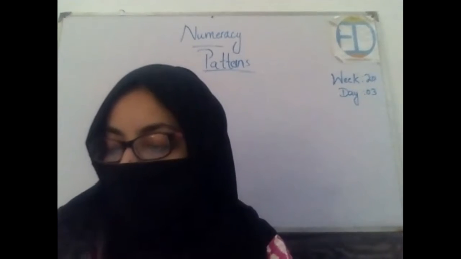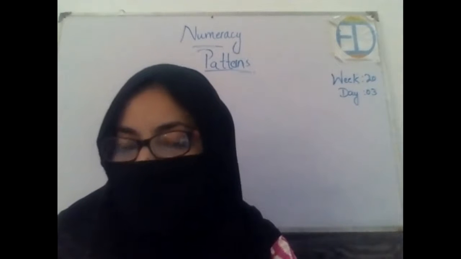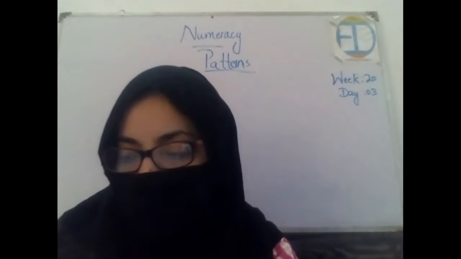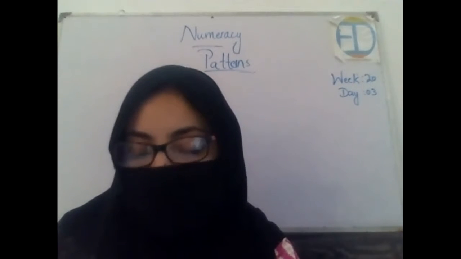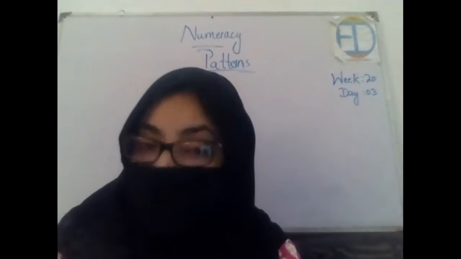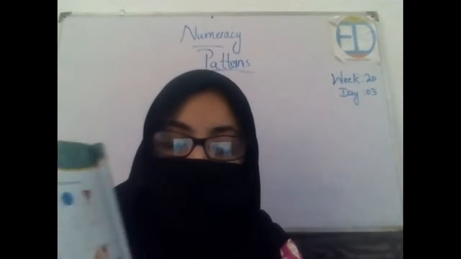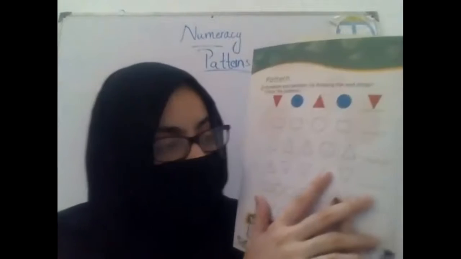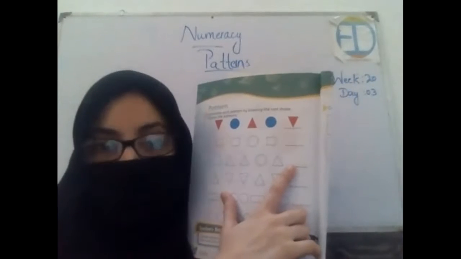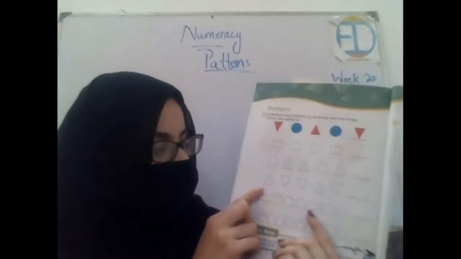Okay, let's move forward. Then we have a circle, triangle, triangle, circle, triangle. What will come over here? Again a triangle, right? So whether it would be inverted or it would be the normal one. The normal one, right? Okay, look at the next one.